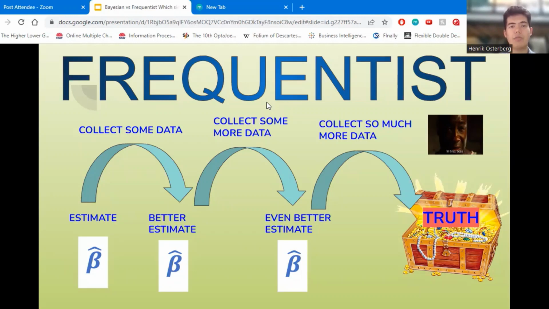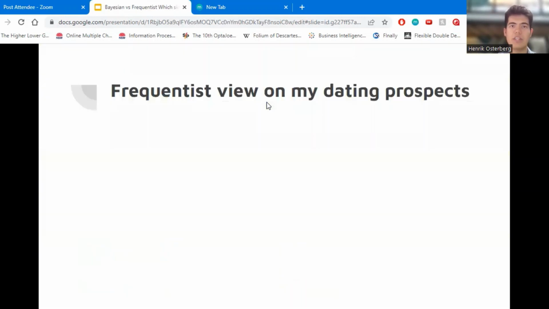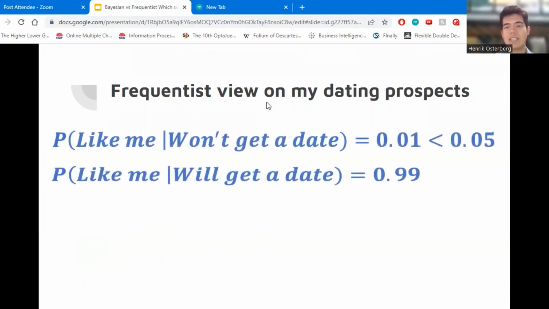Now let's see how the frequentist deals with this romantic situation. Now, in contrast to the Bayesian, the frequentist doesn't need to assume anything about the base rate of girls wanting to date me. Instead, the frequentist knows that the probability that a girl tells my friend they like me, given that they actually hate me, is only 1%, which is quite low, actually less than 5%. Therefore, we can safely assume that the girl likes me.